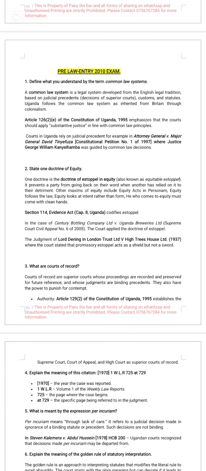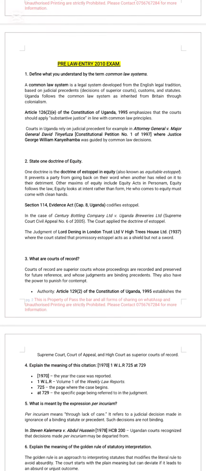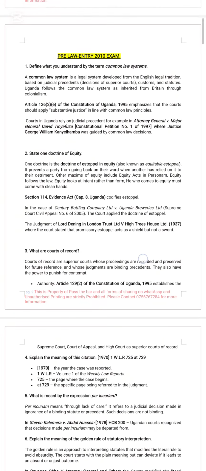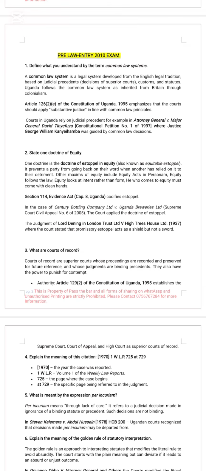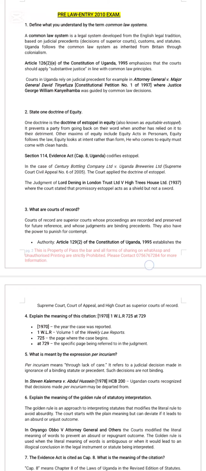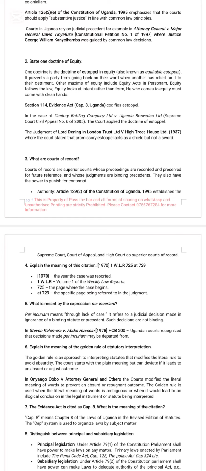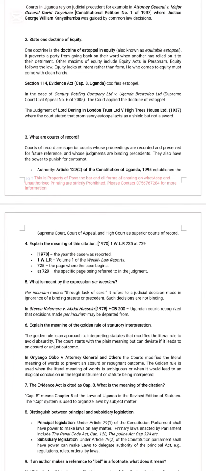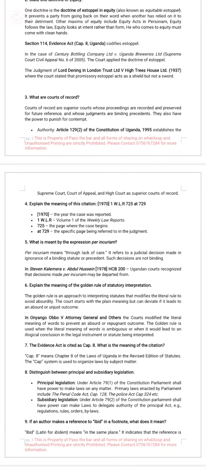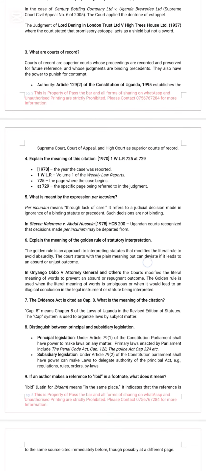This is the pre-law entry exam of 2010. Define what you understand by the term common law systems. The common law system is a legal system developed from the English legal tradition based on judicial precedents. State one doctrine of equity. We have the doctrine of estoppel as applied in the case by Lord Denning in Central London Property Trust Limited versus High Trees House Limited.